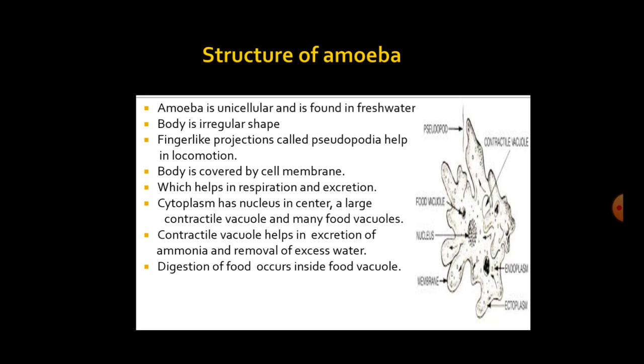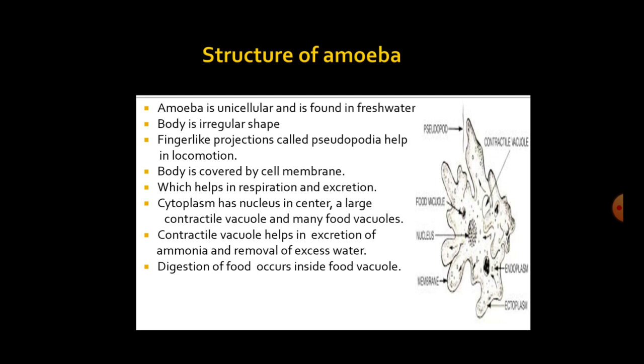The body is covered by a cell membrane. The cell membrane is very thin and helps in respiration and excretion. The cytoplasm has a nucleus in the center, a large contractile vacuole and many food vacuoles. The nucleus, as in eukaryotes, is well defined and membrane bound.